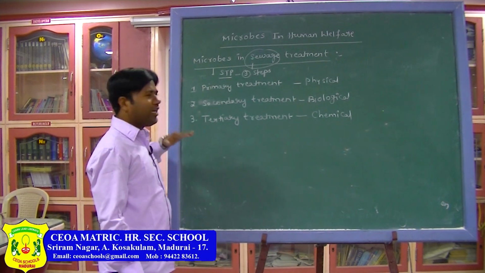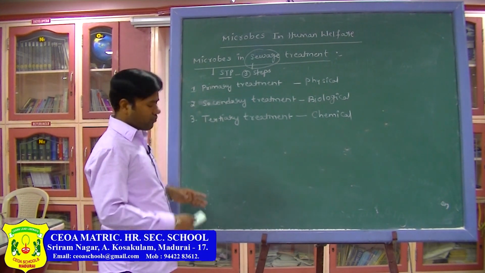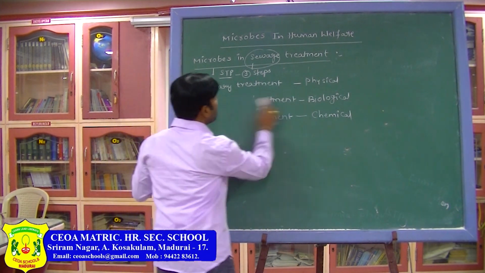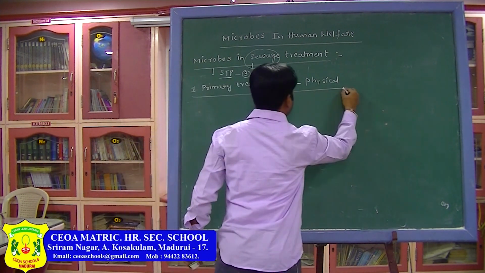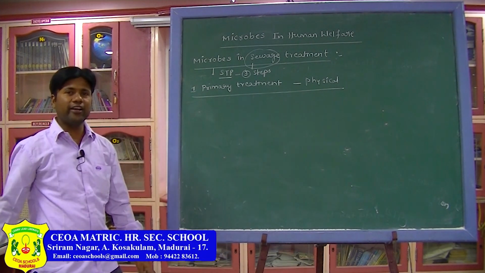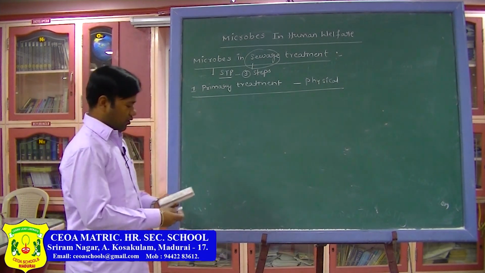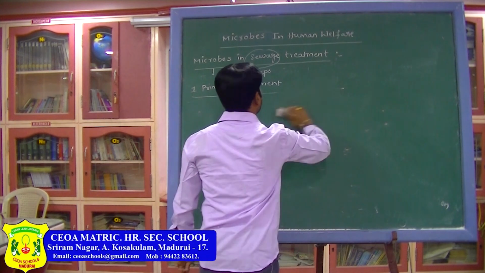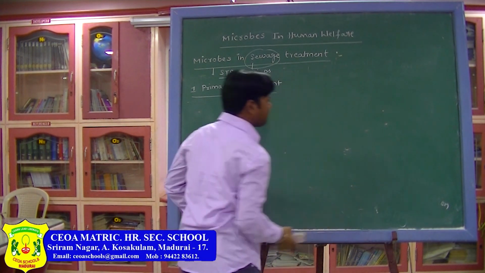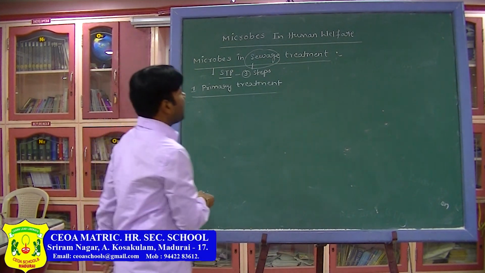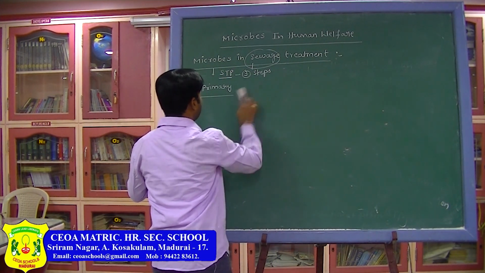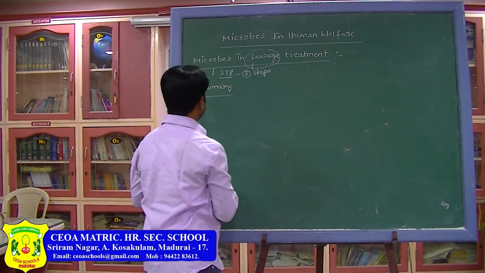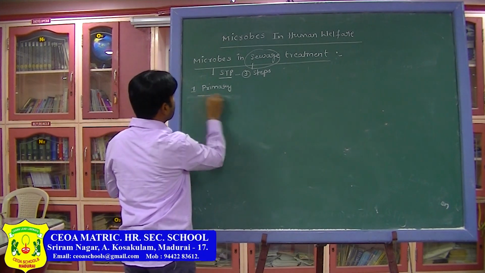Now, let us see one by one. First one is primary treatment, also called a physical treatment. Then in this process, what happens, first let us see. Now, I am drawing here. So, primary treatment. This is the primary treatment.